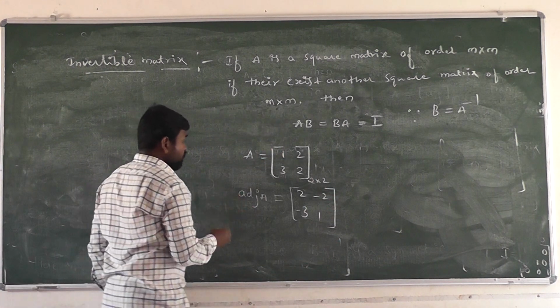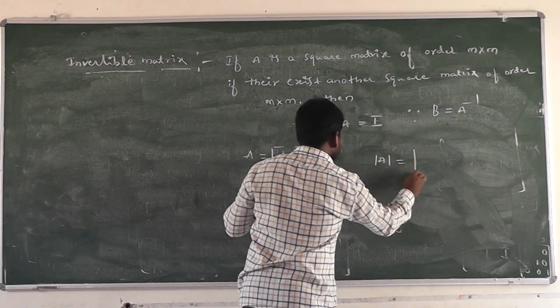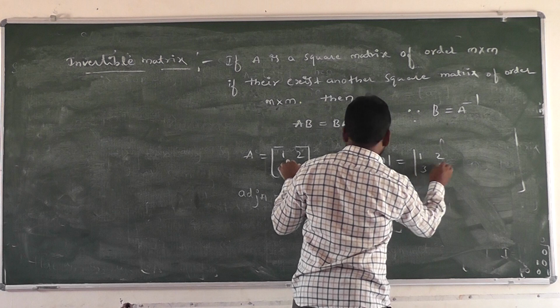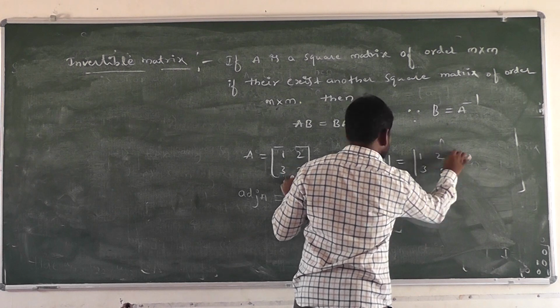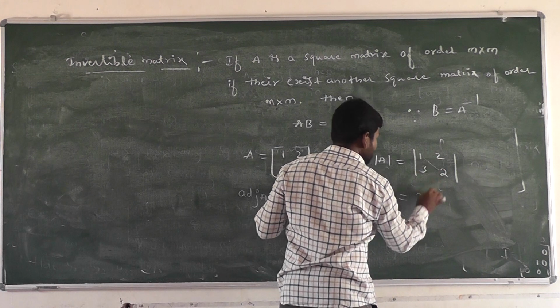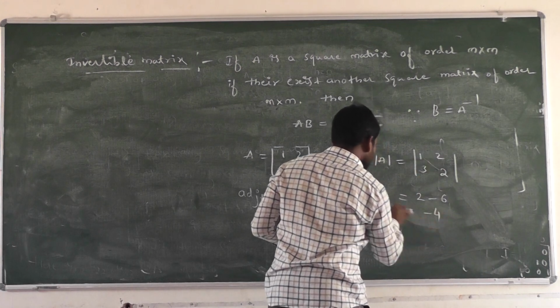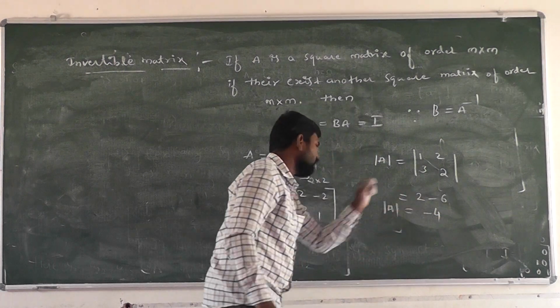Next, we have to find the determinant of A. How do we find the determinant of A? Determinant of A equals 1, 2, 3, 2. Then 1 times 2 is 2. We have to multiply with the minus sign here, 3 times 2 is 6. 2 minus 6, how much is that? Determinant of A is equal to how much here?